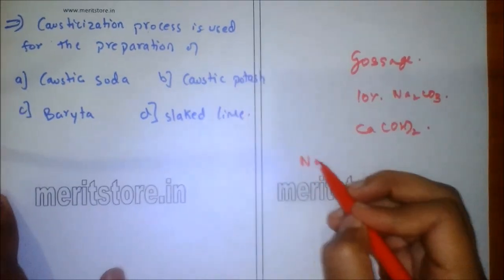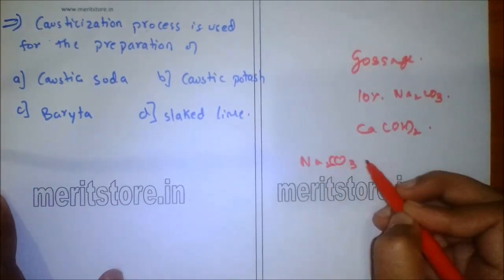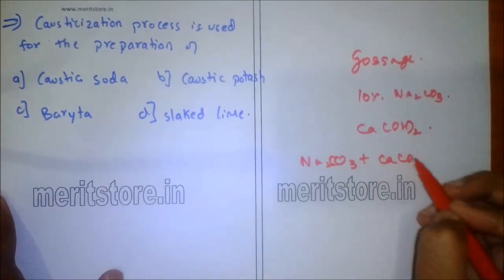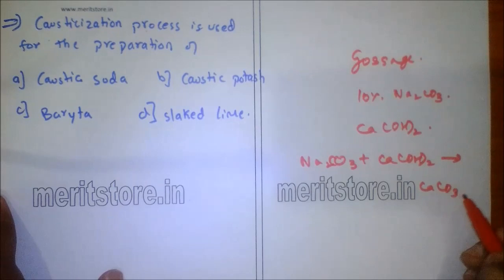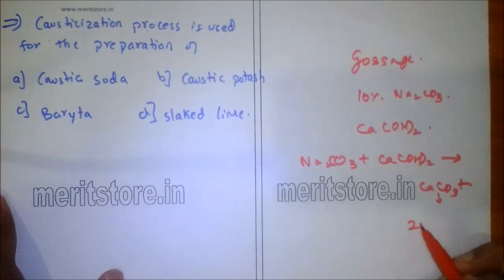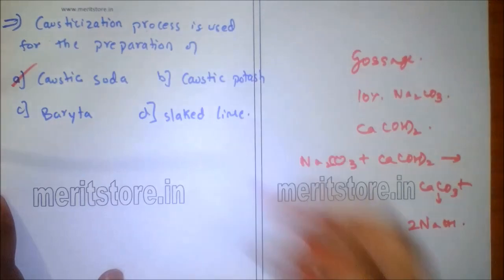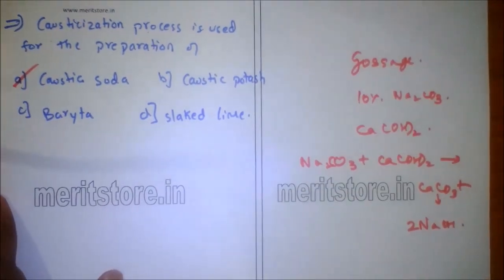So when Na2CO3 reacts with calcium hydroxide, calcium carbonate CaCO3 forms as the precipitate with removal of the base NaOH. So option A, caustic soda, is the correct answer.